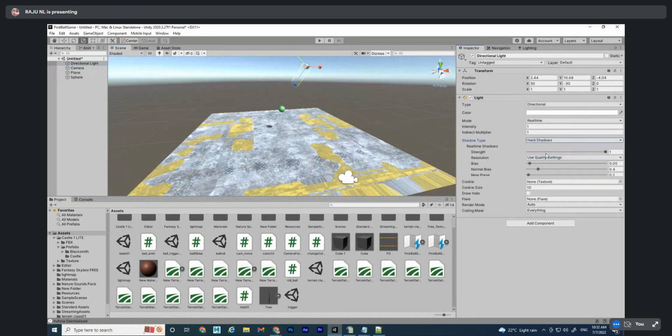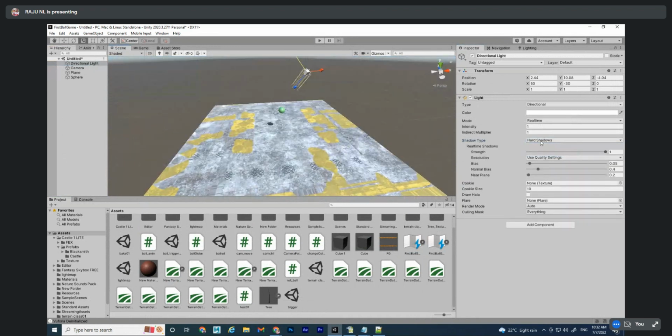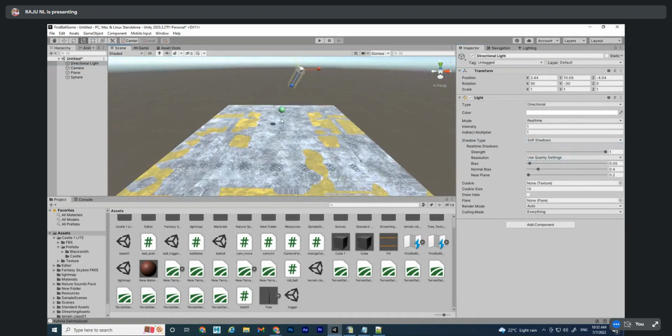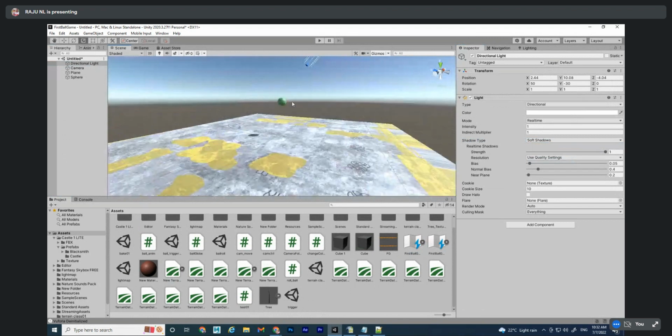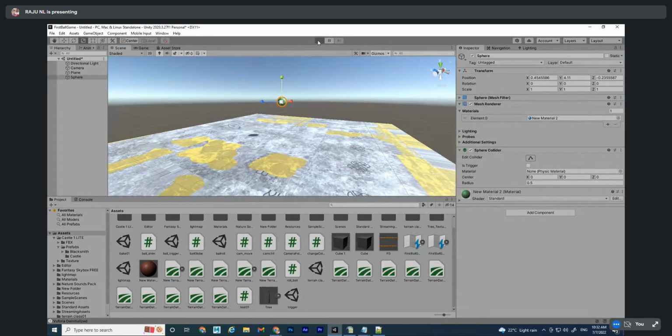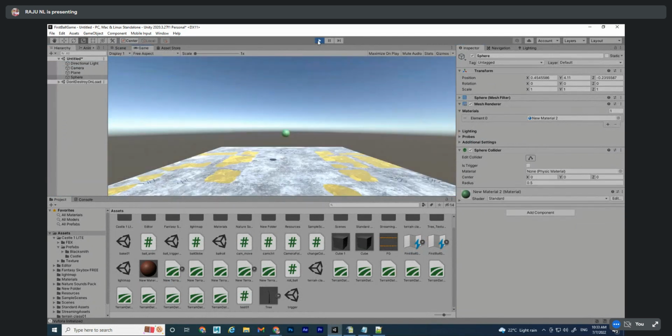So shadows I will do, hard shadows or soft shadows, anything you can use. Soft shadows will have blur, hard shadows no blur. Now add rigid body to this so that it will fall. Once I play and check, what is happening? Nothing will happen actually. Okay, nothing is happening. Good.